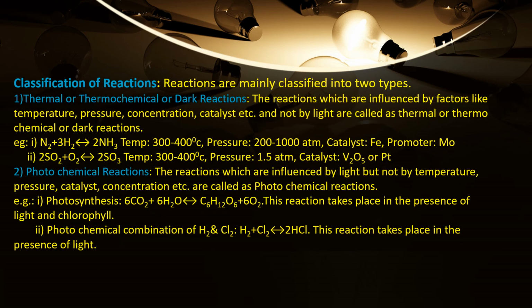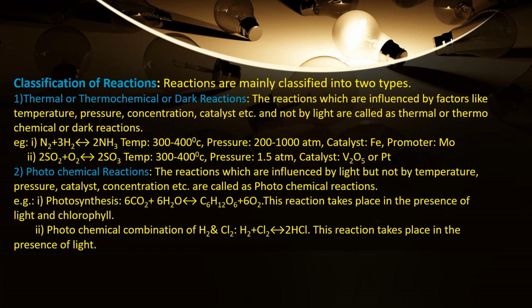Next, classification of reactions according to photochemistry. The reactions are mainly divided into two types. What are those two types? Dark reactions and light reactions. Dark reactions means which takes place in the absence of light. Light reactions means which takes place in the presence of light. So dark reactions are also called as thermal or thermochemical reactions.